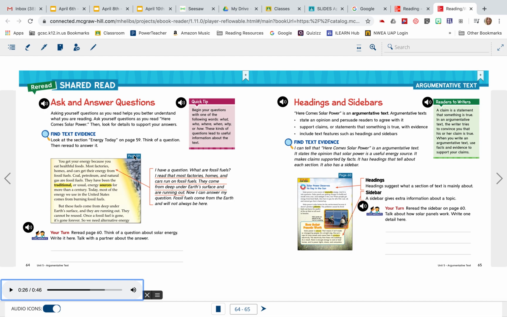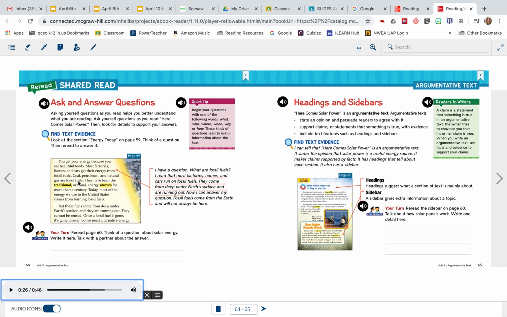So let's see an example of this. This is page 59 from your text that you've already read, so we'll just recap it. You get your energy because you eat healthful foods. Most factories, homes, and cars get their energy from fossil fuels. So then, here's an example. As you're reading, you might have this question: what in the world are fossil fuels? So you might want to keep reading to see, is this text going to give me more information? What is a fossil fuel? Well, let's keep reading. Coal, petroleum, and natural gas are fossil fuels. Ah, it was in the very next sentence.